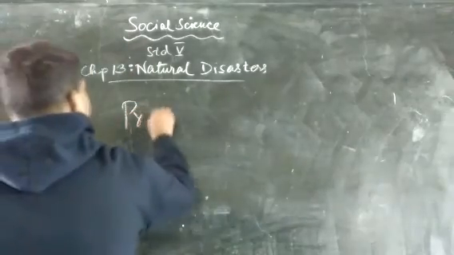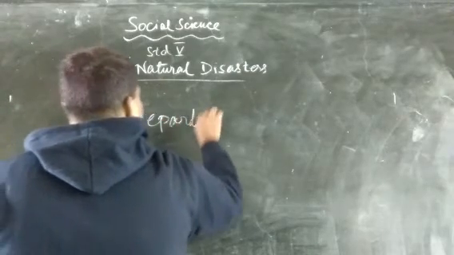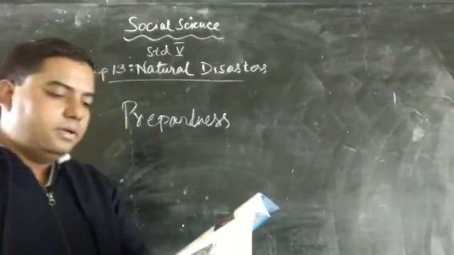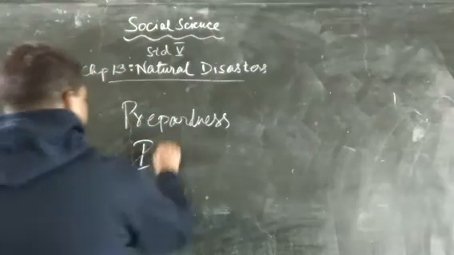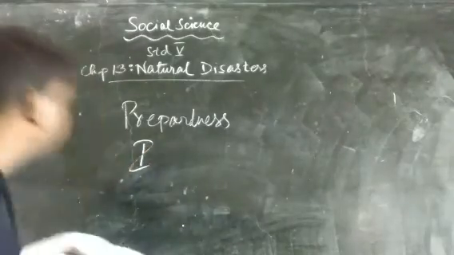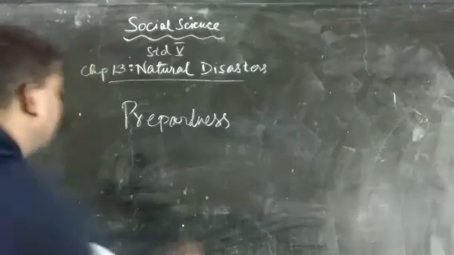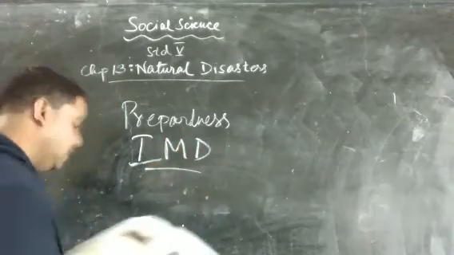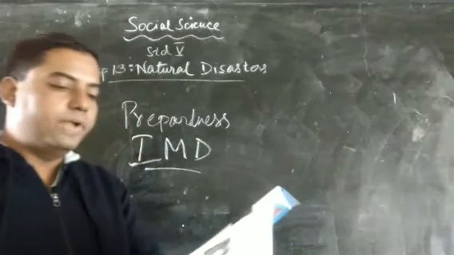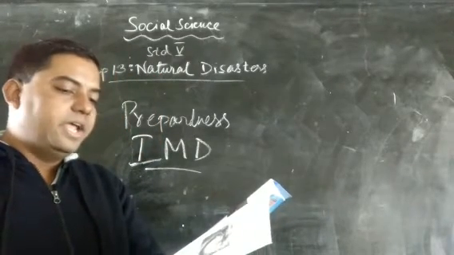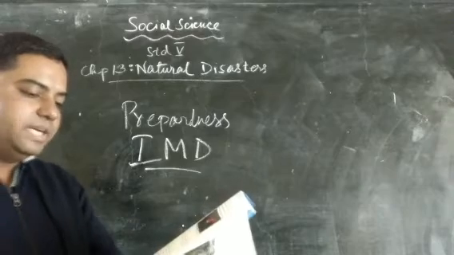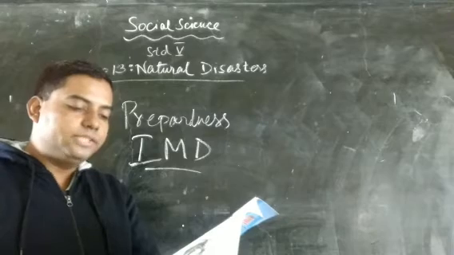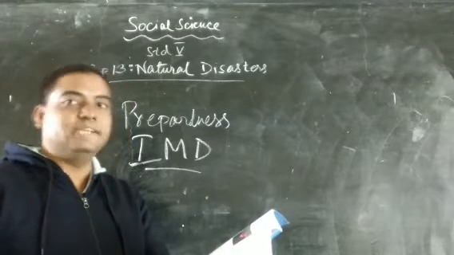Preparedness. Indian Meteorological Department, or IMD, which we say in short form, IMD. Indian Meteorological Department. Now what they do? Indian Meteorological Department regularly issues cyclone warnings. National Cyclone Risk Mitigation Project maintains multi-purpose cyclone shelters and coastal embankments. It also trains local people in cyclone management and organizes afforestation drives.